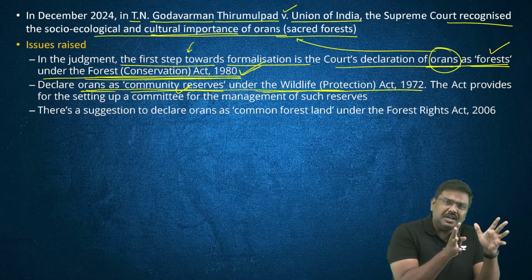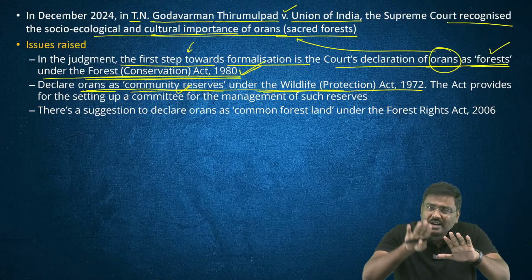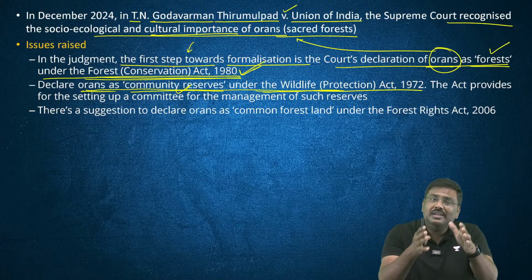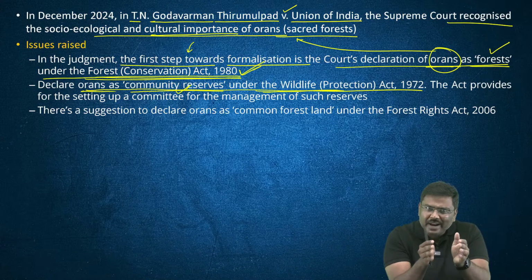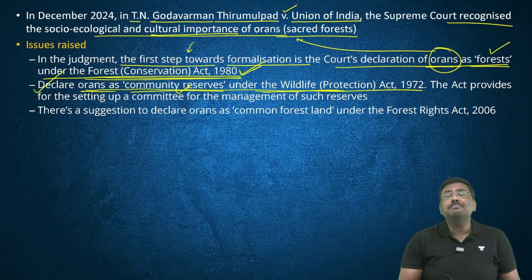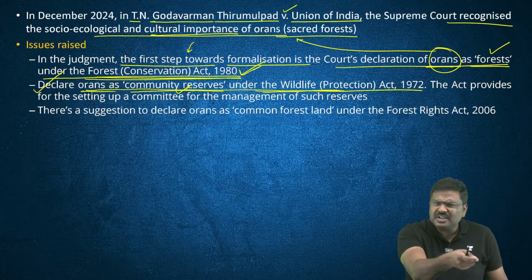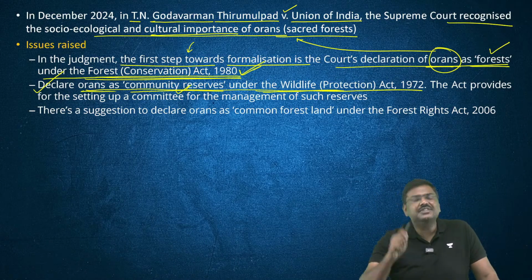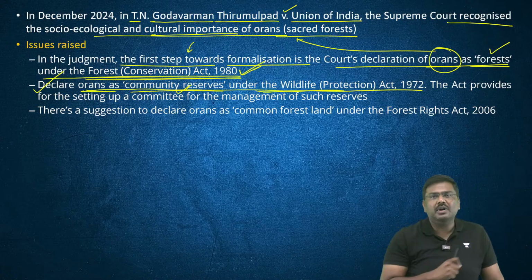They will give recommendations. Ultimately, the power will rest with the state government, not with this board that has been set up to protect and promote this Oran. So again, this will defeat the whole purpose of community participation because they are not the decision makers. They are simply advisory bodies.